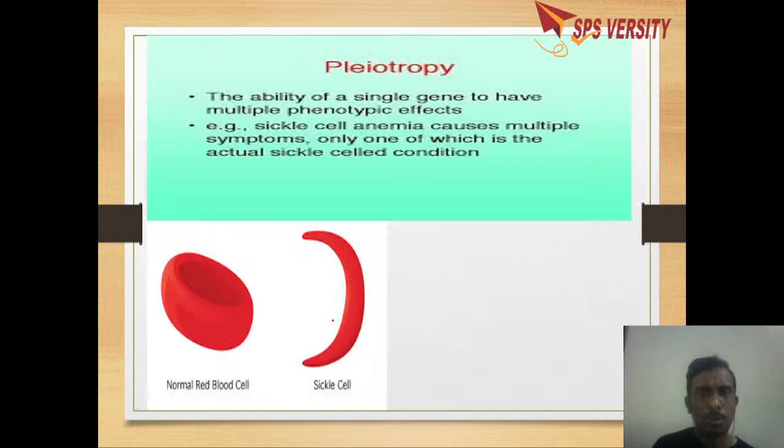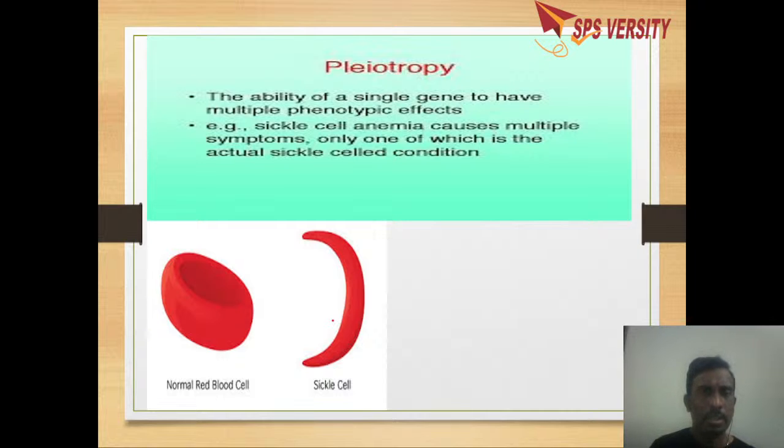So the blood group is an example for both codominance as well as multiple alleles, which are deviations from Mendel's laws. According to Mendel, a character is controlled by two alleles, and the dominant allele is completely dominant over the recessive. But in incomplete dominance, it is quite the reverse. We come to the next.